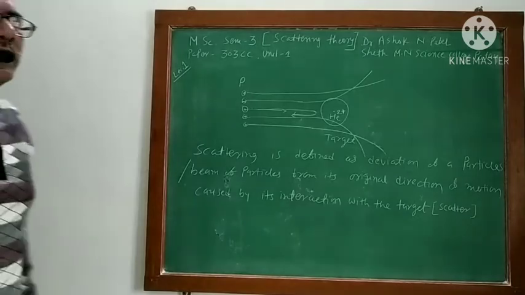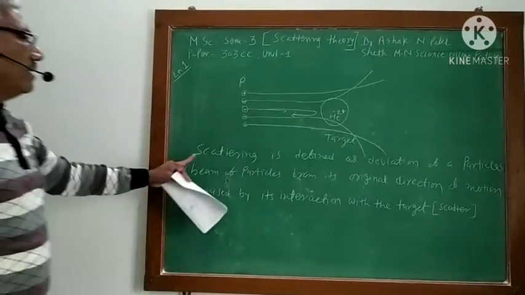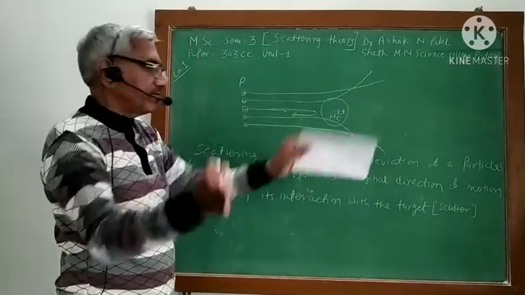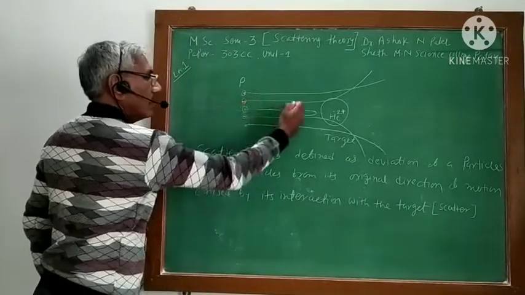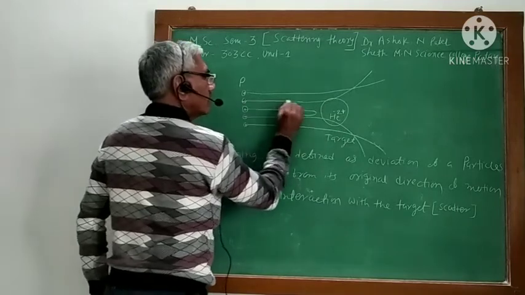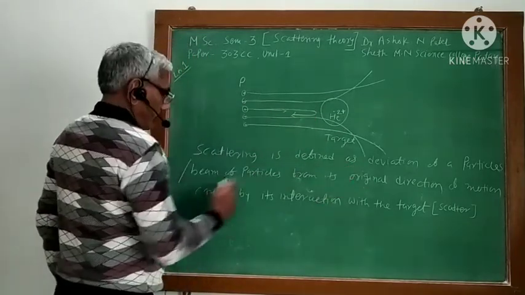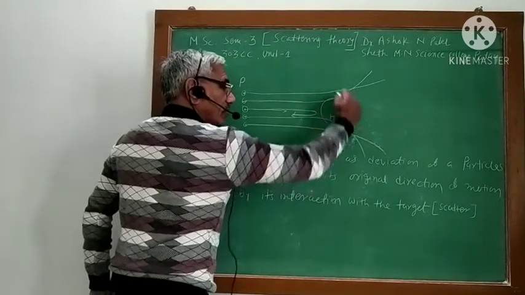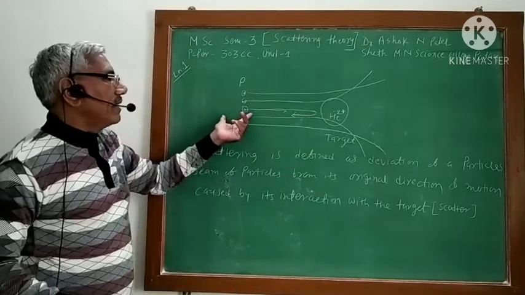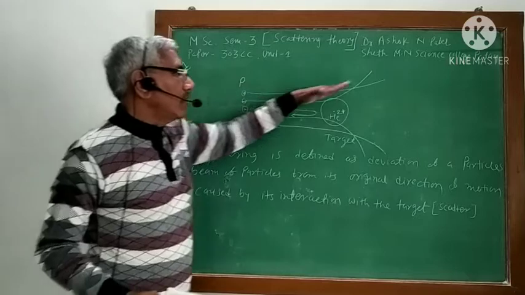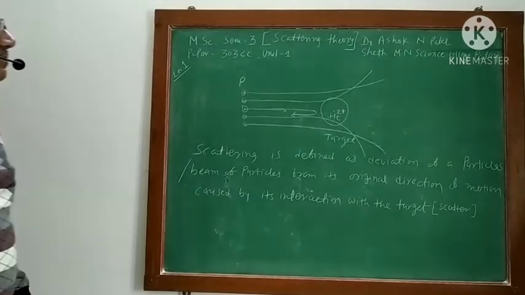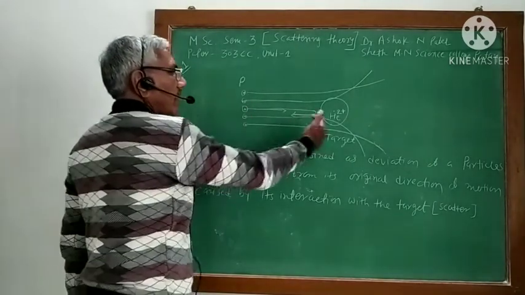Okay, so this is the broader definition. Scattering is defined as the deviation, meaning deflection, of a particle or incident particles from its original direction, caused by its interaction with the target. So because of the interaction of the incident particle with the target, its original direction changes, and it is called scattering. And this is just for example.